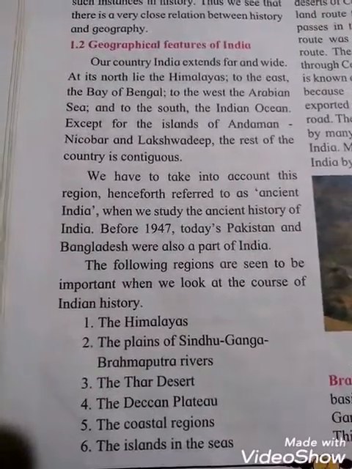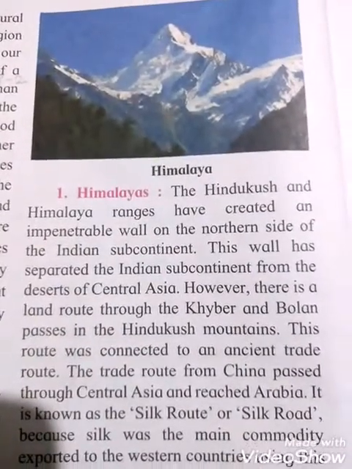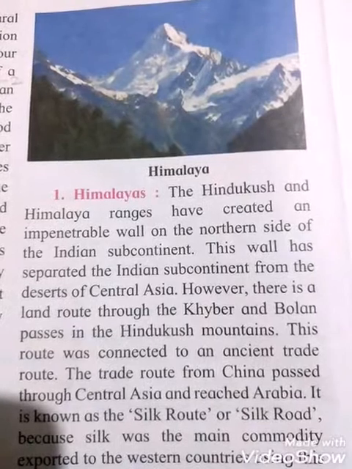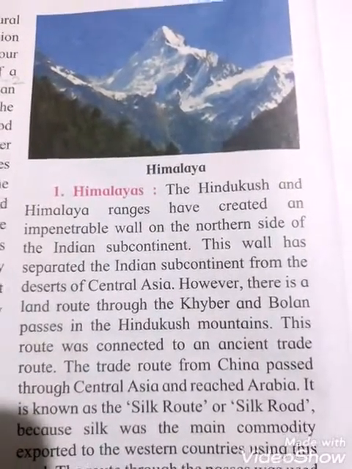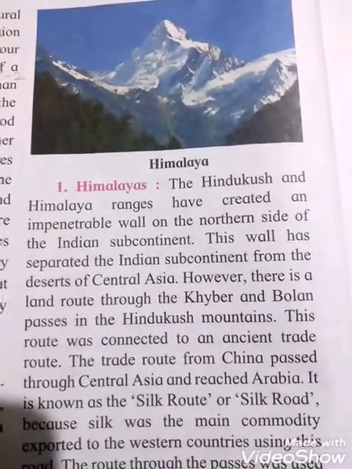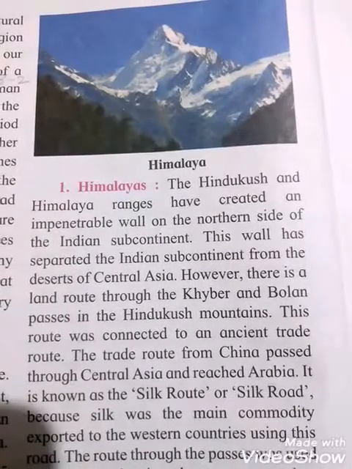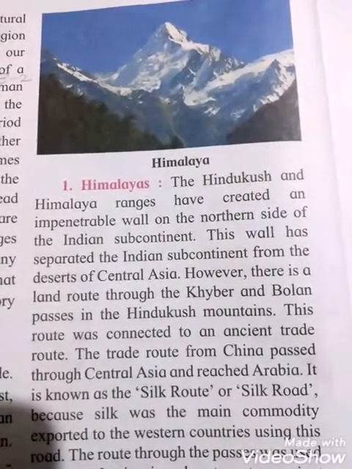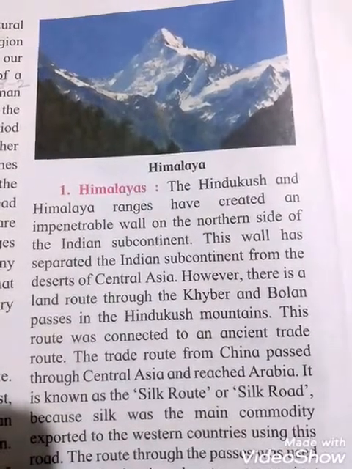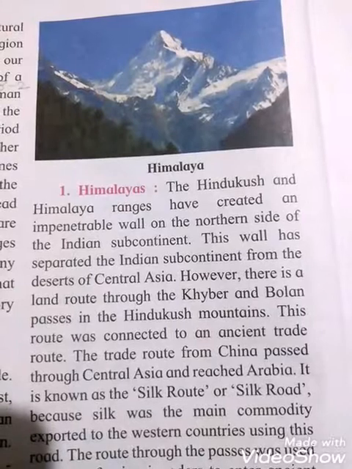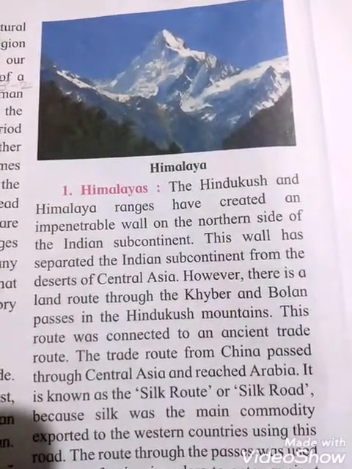history. Students, the Himalaya mountains, see the picture in your textbook. First point, the Himalayas. The Hindu Kush and Himalaya range have created an impenetrable wall on the northern side of the Indian subcontinent. This wall has separated the Indian subcontinent from the desert of Central Asia. However, there is a land route through the Khyber and Bolan passes in the Hindu Kush mountains. This route was connected to an ancient trade route.